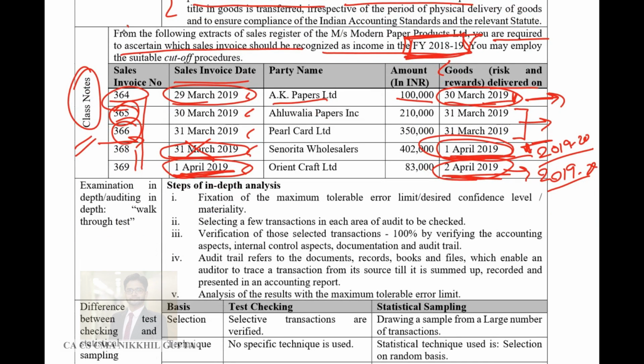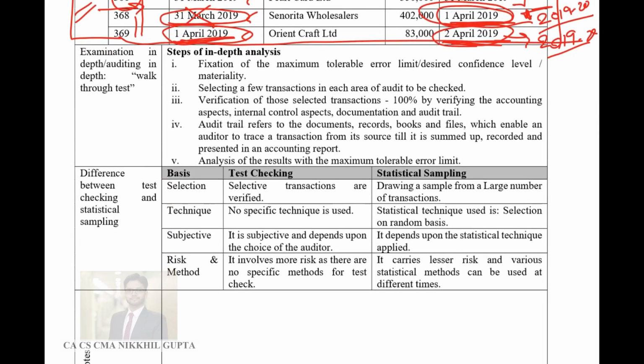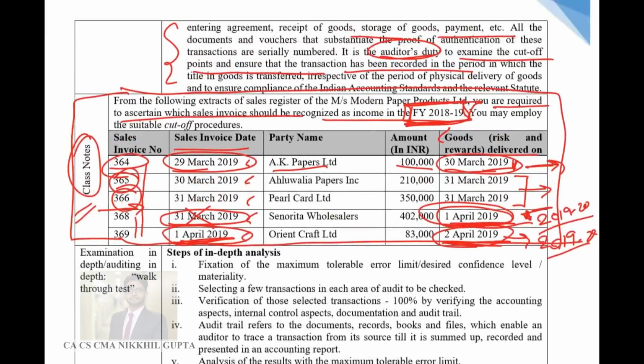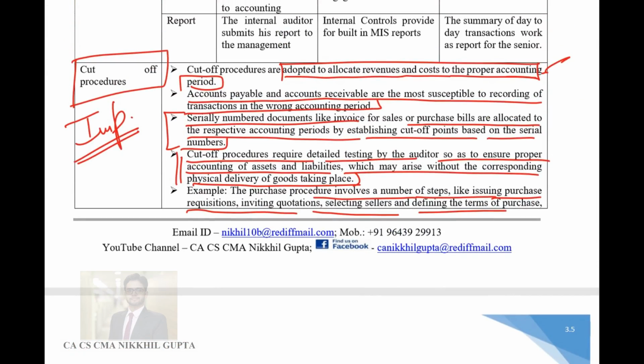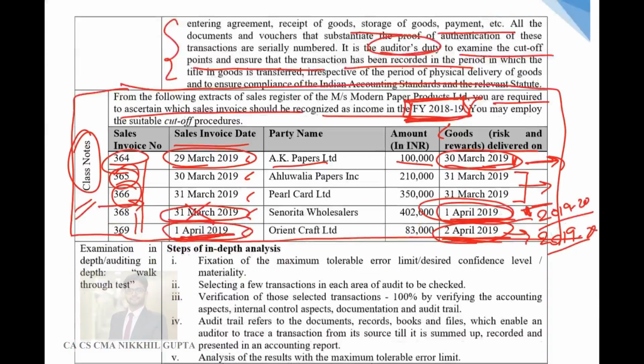So we understood by way of an example how this system of cutoff procedure works, and this should be employed by every auditor to ensure that the right revenue is booked in the right period. Guys, otherwise revenue keeps on accruing. Sales keeps on happening. Sales doesn't stop when the year stops. Year is our prerogative, that is the accountant's prerogative. Otherwise the business never stops. So this is the cut-off procedure, that is allocating the right revenue and cost to the right period. It is known as cut-off procedures.